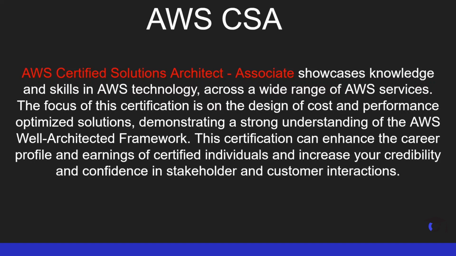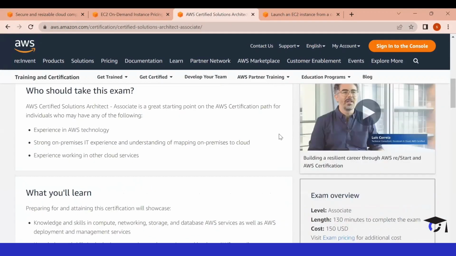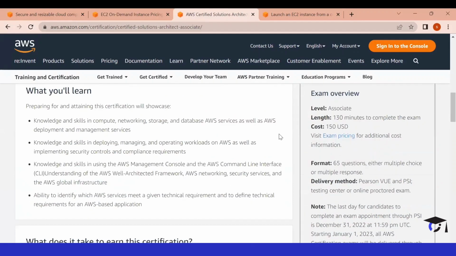If you want to know more about this certification, then we can go to the official website of AWS, and here we can see some more information about this certification. If you scroll down, you will see what you will learn in this particular certification. In this training, you will be learning about computing, networking, storage, and database services available in the AWS Cloud. You'll also learn about deployment, management, and how to operate workloads, and multiple more things. The agenda of this video is to learn about AWS Compute Service. So let's get back to our slide and see about AWS Compute Service.